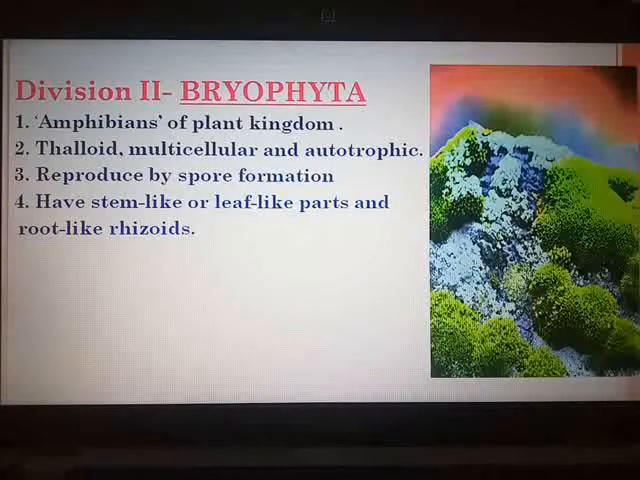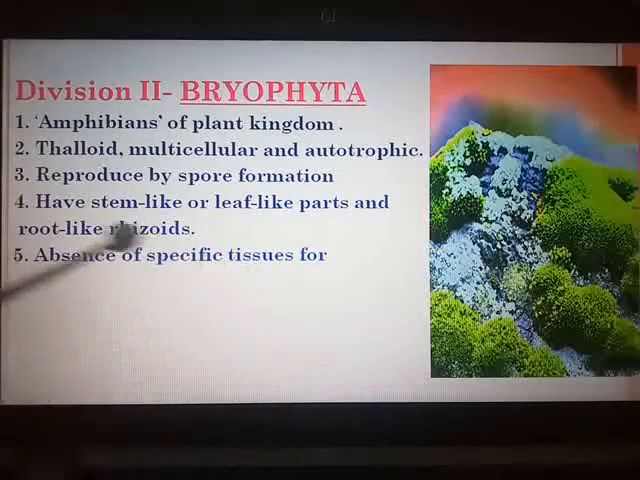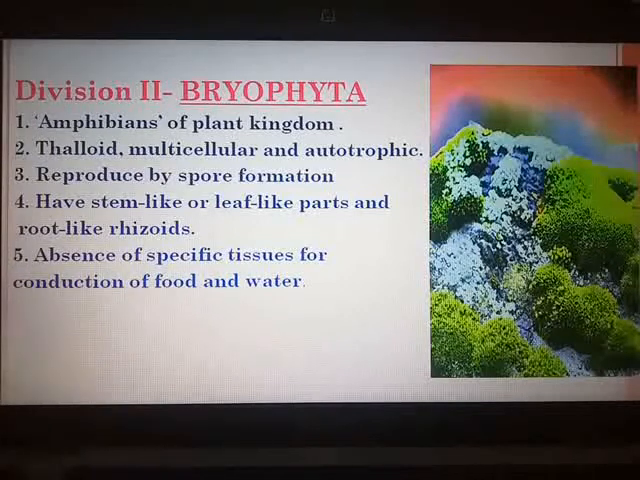In the basis of classification, we had seen the second step, the presence or absence of separate conducting tissues. So here you can see in division Bryophyta, they do not have specific tissues for the conduction of food and water. Different examples of plants belonging to this division are moss, that is Funaria, Marchantia, Anthoceros, Riccia, etc. All these examples, as I have told you, should be known by you.